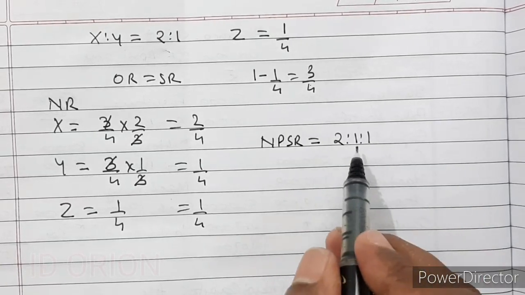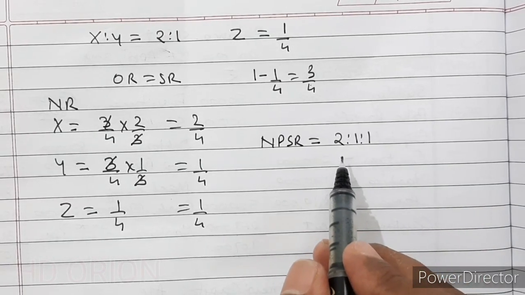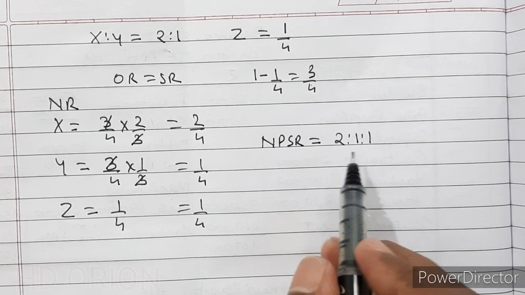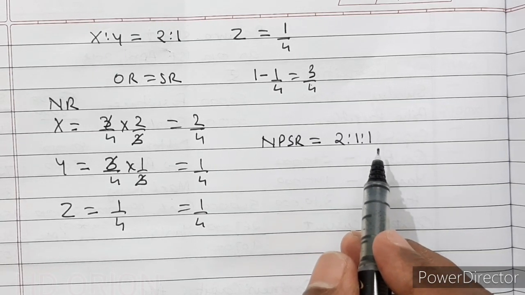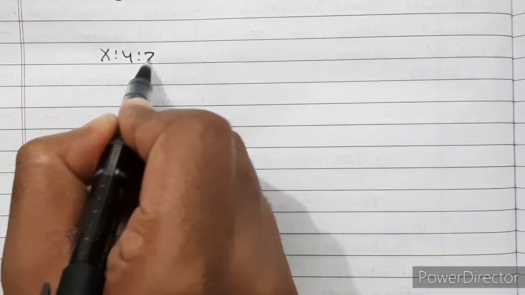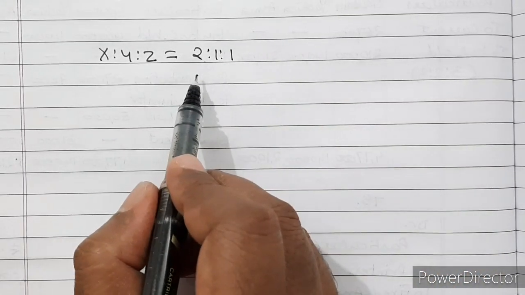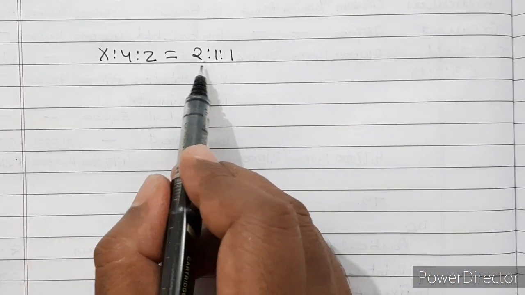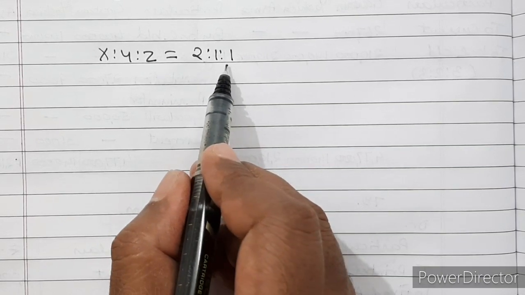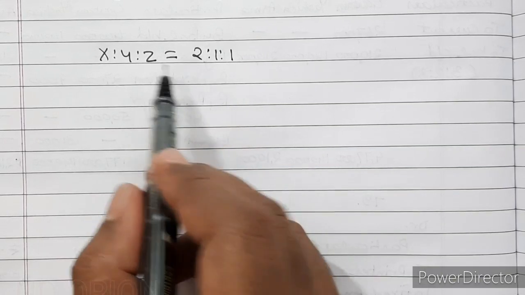Now on this ratio we have to set the capital of the partners based on Z's capital. So X to Y to Z is 2:1:1. Now their capital account is to be adjusted in the new profit sharing ratio based on Z's capital.